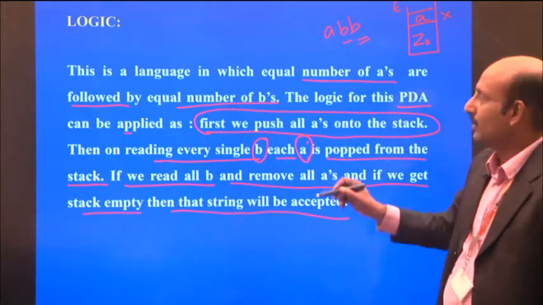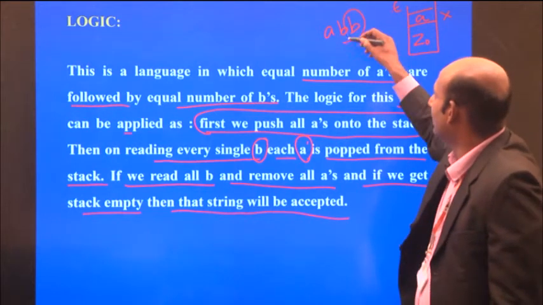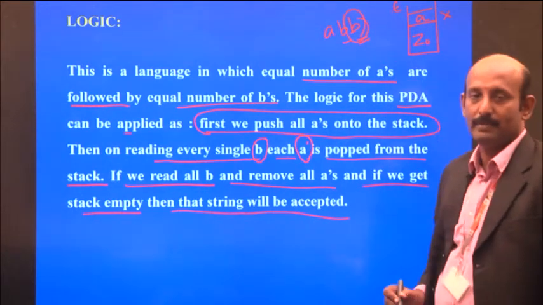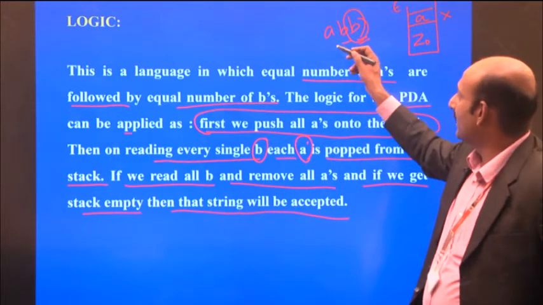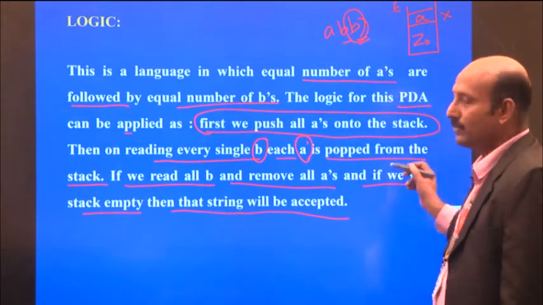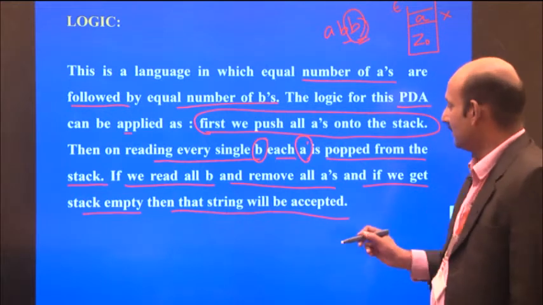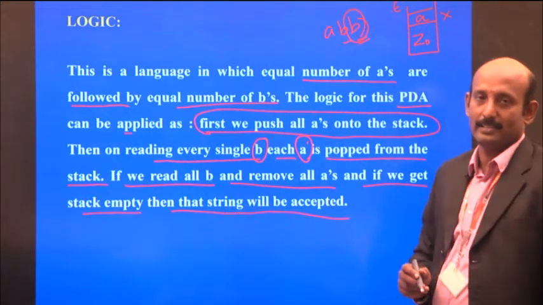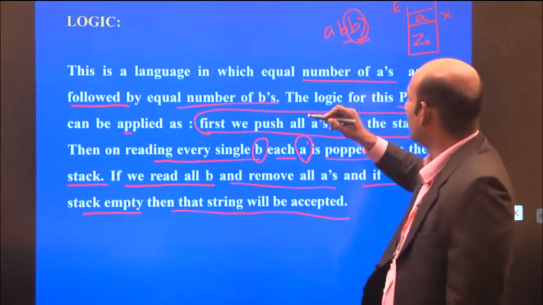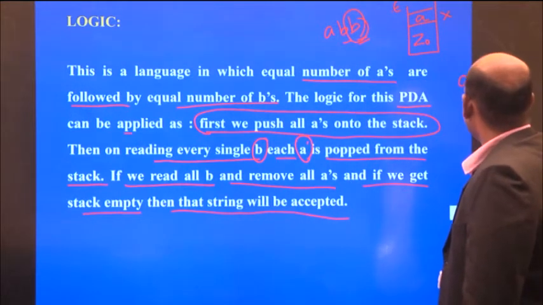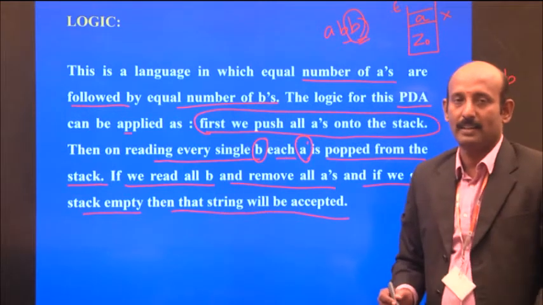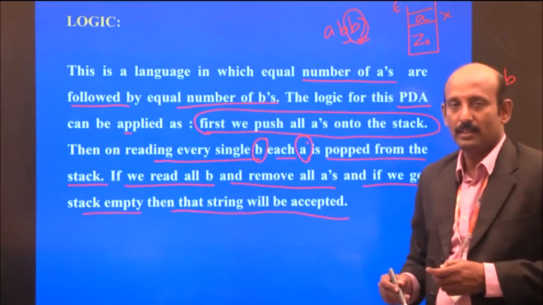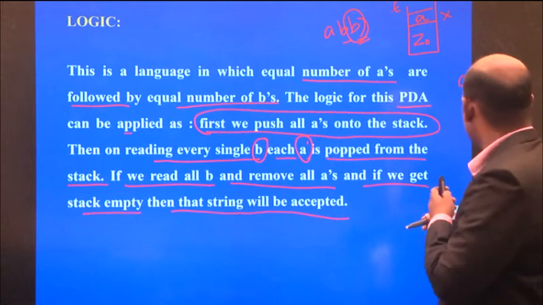So there is no element to pop from the stack, and that does not match. So that is not an equal number of A's and B's, and this string is not accepted. Whereas with A, B, that means an equal number of A's and B's, and that is how we design these strings.